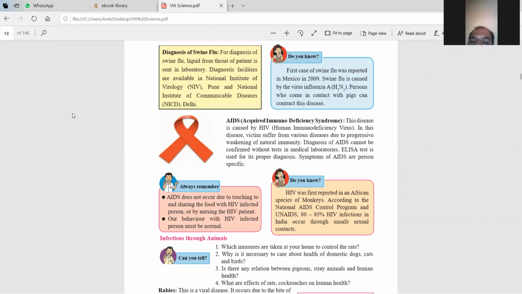Now, HIV was first reported in African species of monkeys. मतलब ये HIV जो हुआ था ये हमें अफ्रीकन स्पेसीज जो मंकी है उनसे वो मालूम पड़ता है कि ये HIV कैसे हुआ था। According to the National AIDS Control Program, 80 to 85 percent of HIV infection in India occurs through unsafe sexual contact. मतलब when some persons don't take precaution in sexual contact, at that time the HIV is spread. Now there is an infection through the animal. How is the infection through the animals?